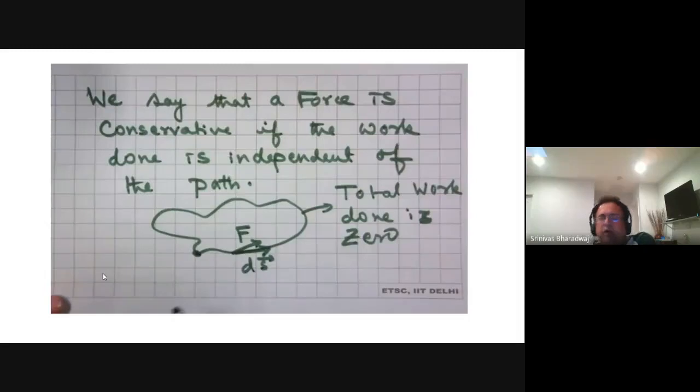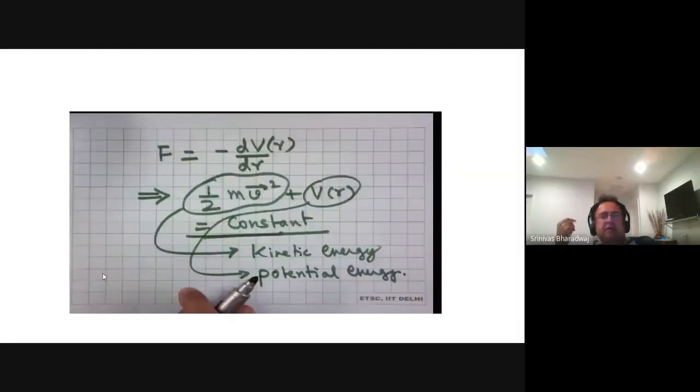So the total work that is done when this happens is zero. So it keeps happening all the time. Okay, so now we already discussed this: dV by dr is the force, the gradient of the potential energy is the force, right? And the total energy, which is half mv squared plus the potential energy, stays constant.